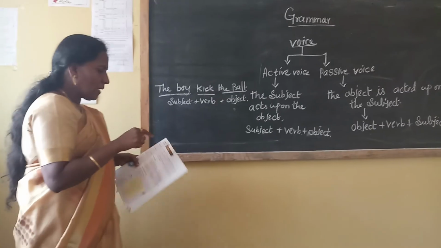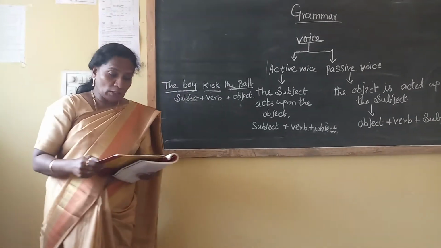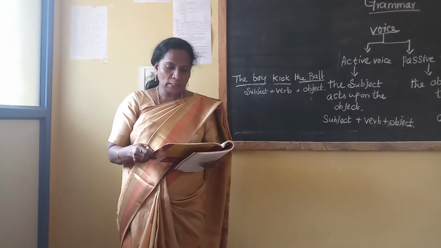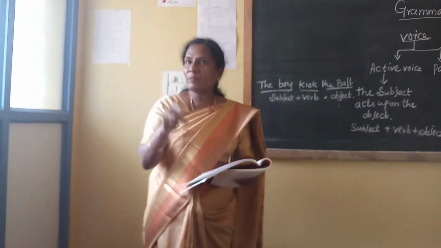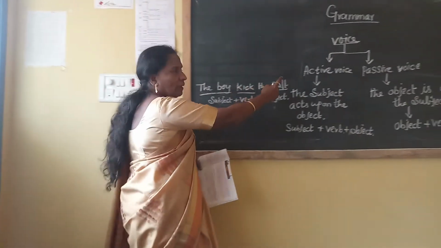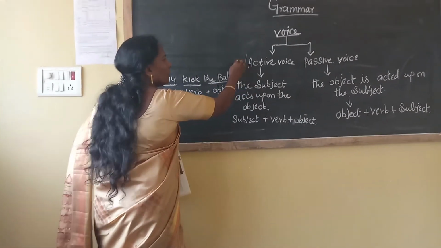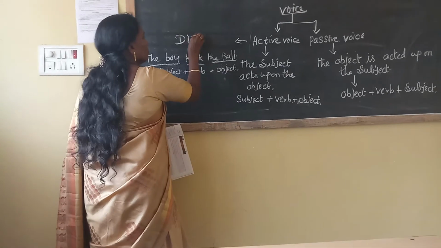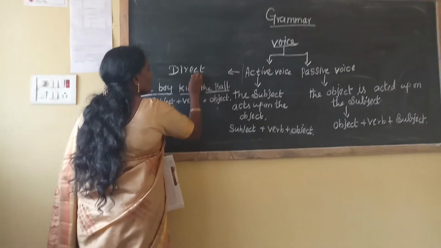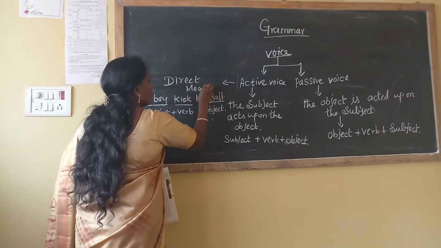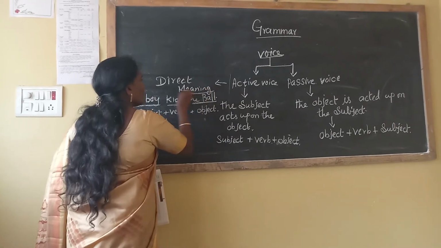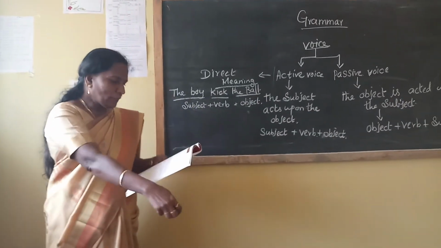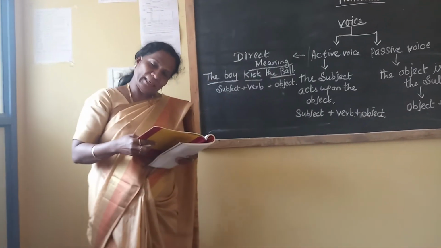I will rub the board and give some examples. Active voice is mostly used in writing because it gives direct meaning. Which one is giving the direct meaning? Active voice. Passive voice gives indirect meaning.